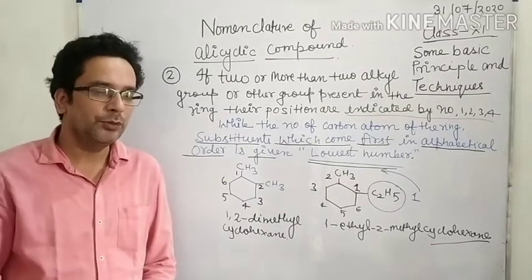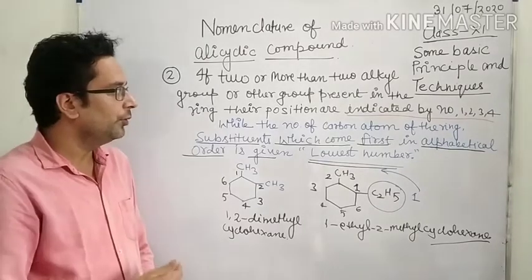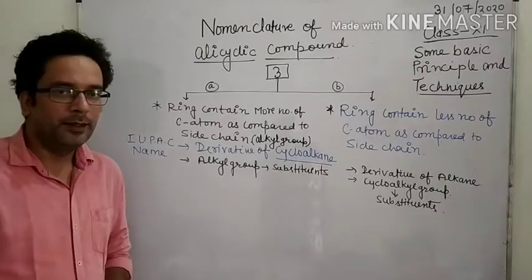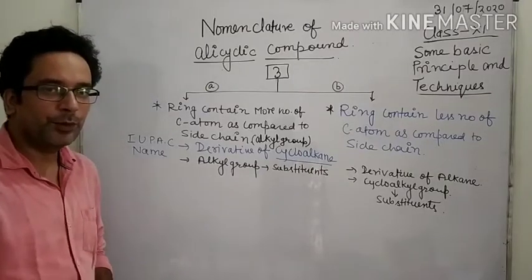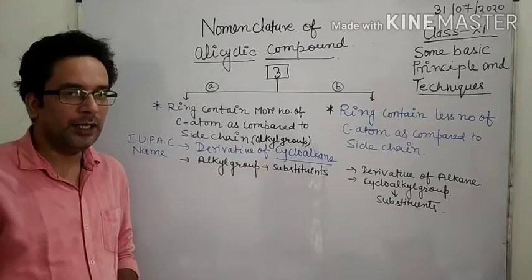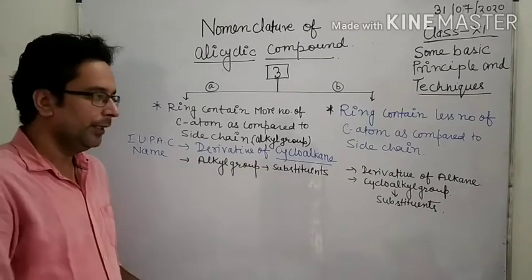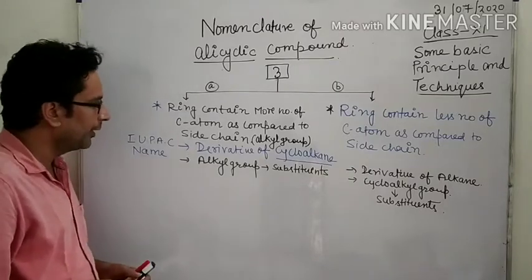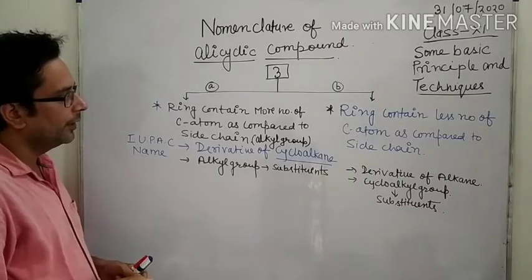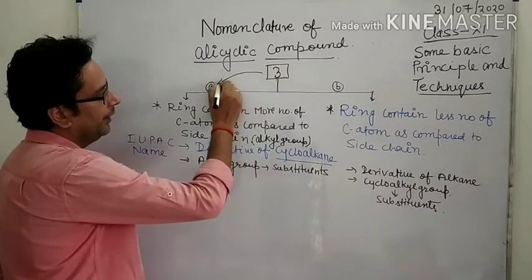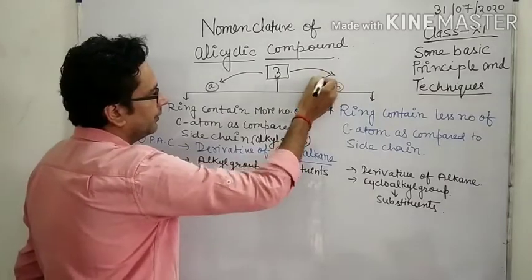Now next I am going to discuss the next point related to alicyclic compounds. Take a screenshot. Now next, the third point. Okay, and it is very, very important. Maximum time questions asked in your examination are related to this point. Okay, now what is the third point? Look here. In the third point, it is divided into two parts, A and B.